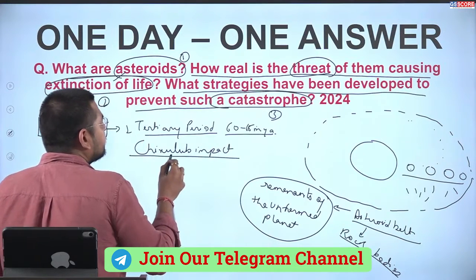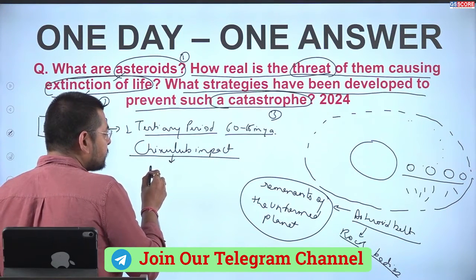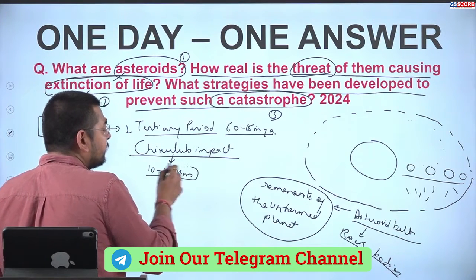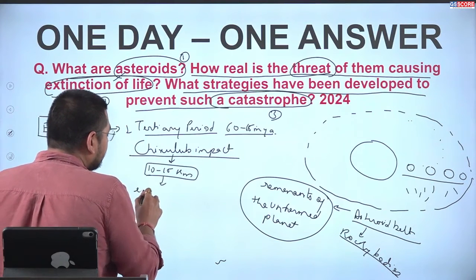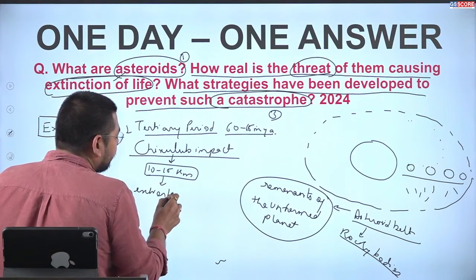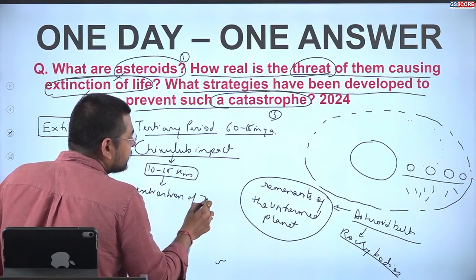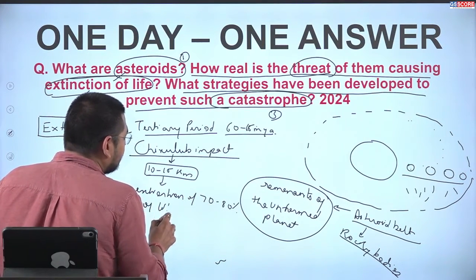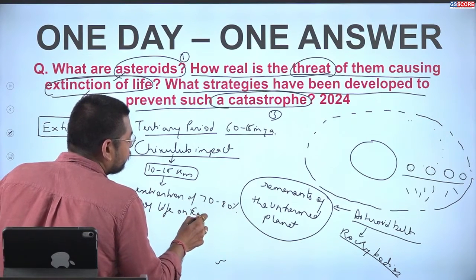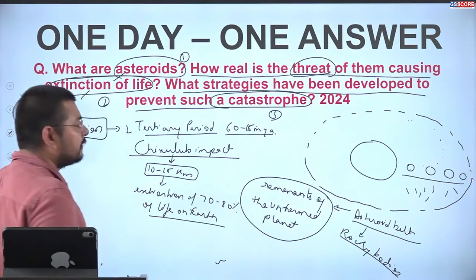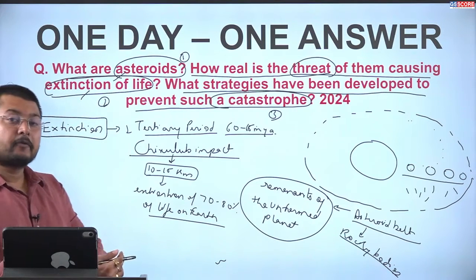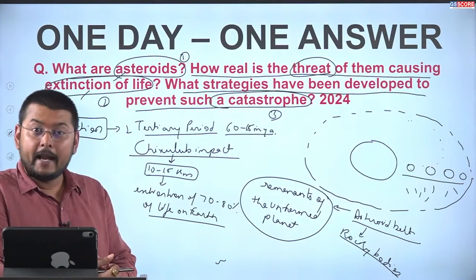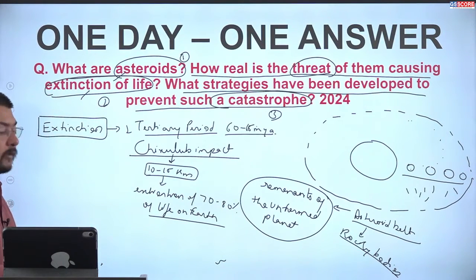In the Chicxulub impact, the asteroid was almost 10 to 15 kilometers in length. It resulted in the extinction of almost 70 to 80% of life on Earth, not only the life on land but also the life in the water.